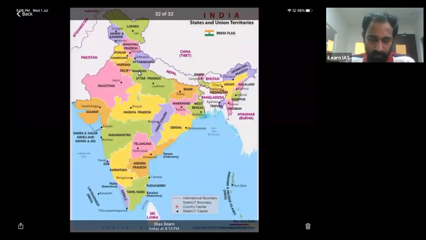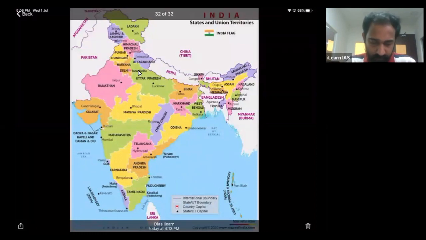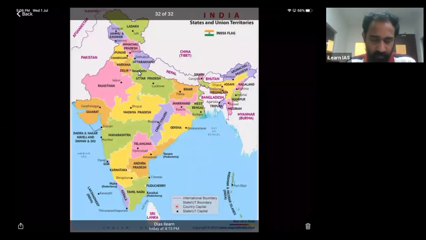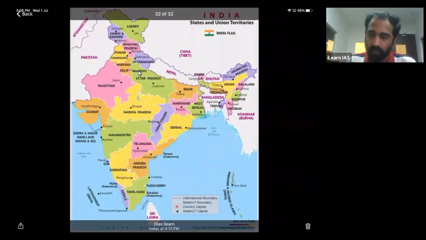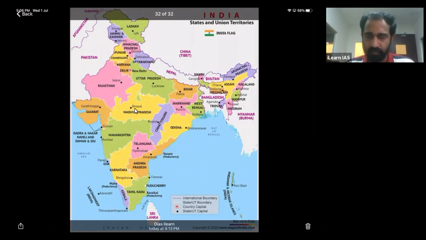Okay, so let us try walking. Bhuj is in Gujarat. From Gujarat you can enter Madhya Pradesh, then Uttar Pradesh, then Bihar, then West Bengal, and finally Nathula in Sikkim.